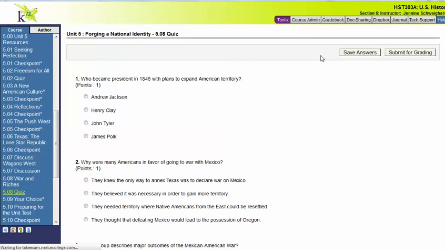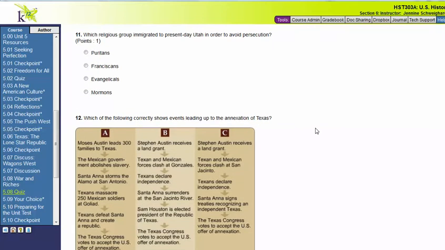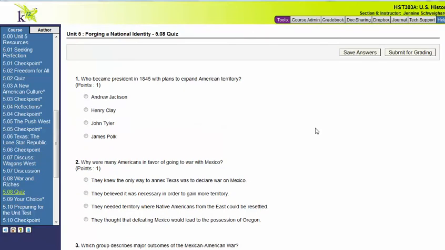Please remember as you go through your quiz to save your answers as you go. When you get to the end, please make sure that you submit your quiz for grading so that it ends up successfully in the grade book and submitted to me. For this particular quiz, you have 12 questions in total. And I'm going to read the questions to you with the answer options. You will need to select the answer option that you believe is the correct answer for each one, all the way down to the bottom. And again, don't forget to hit submit for grading.